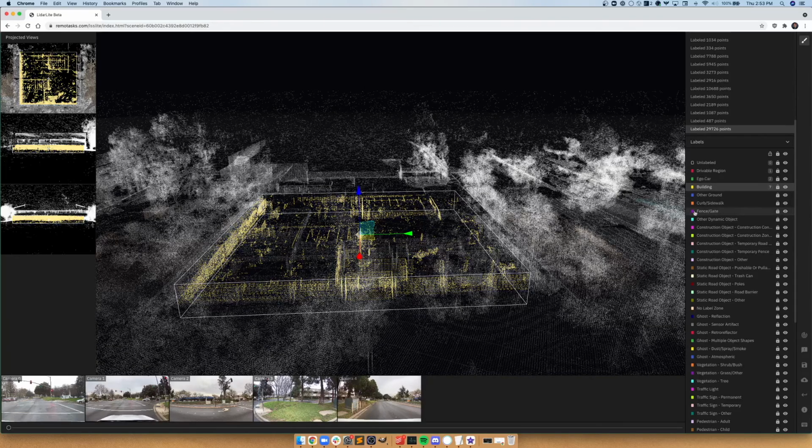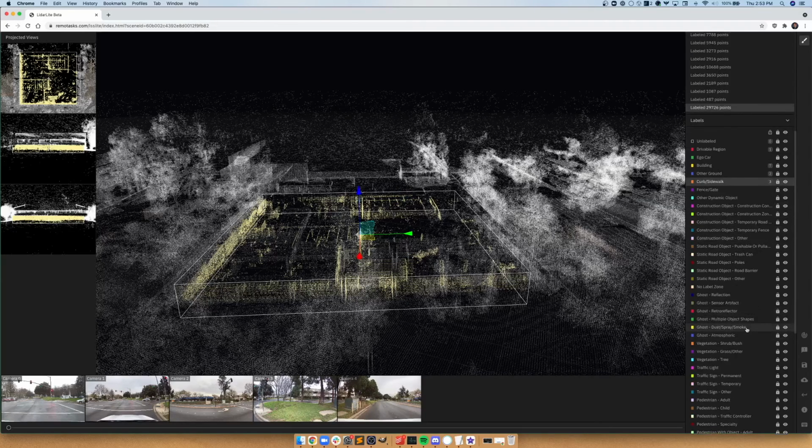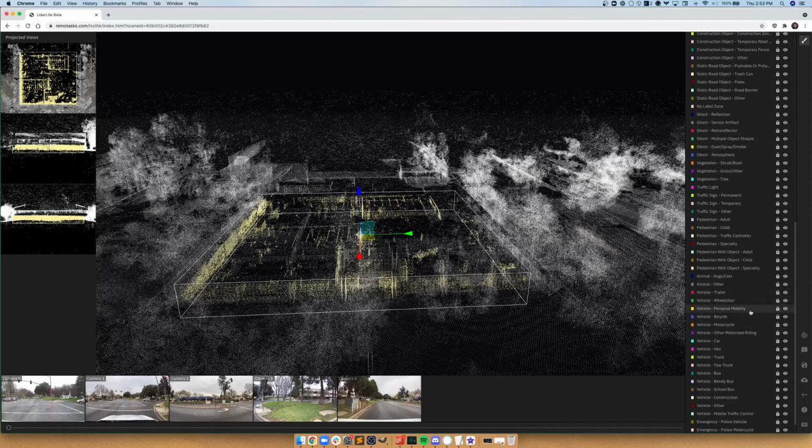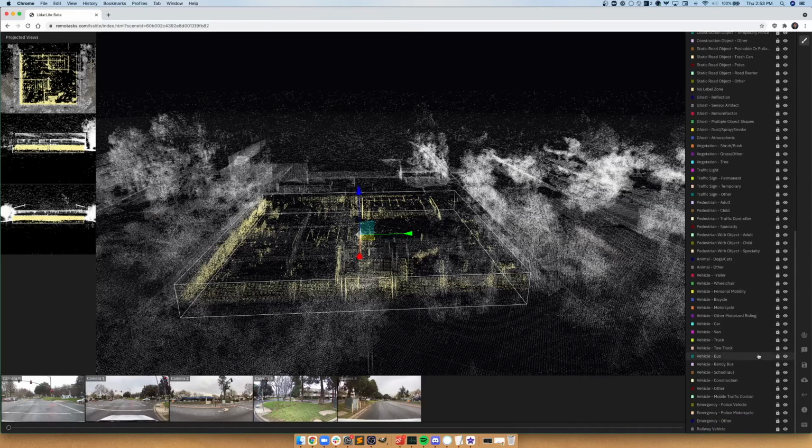If, for example, you're only focusing on surfaces, it might make sense to do the drivable region as a shortcut, other ground as a shortcut, curb sidewalk as a shortcut, and vegetation grass as a shortcut. This way you could simply press 1, 2, 3, and 4 to quickly access those labels, especially if those are the only ones you're focusing on at that current time.